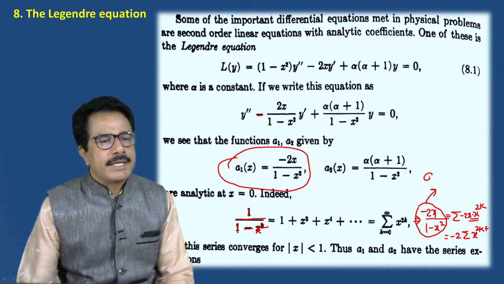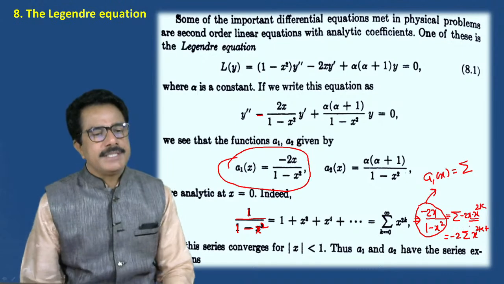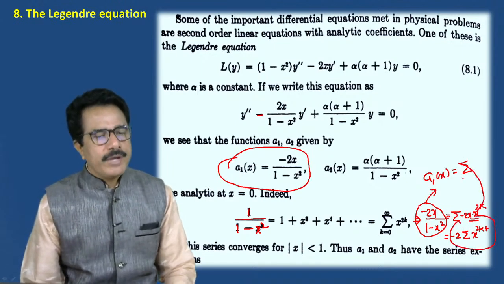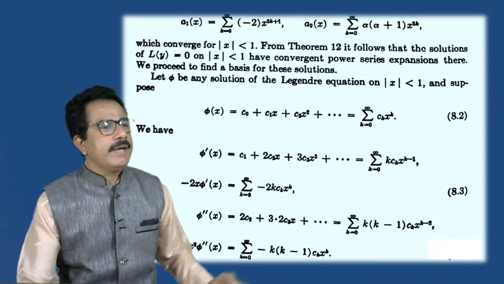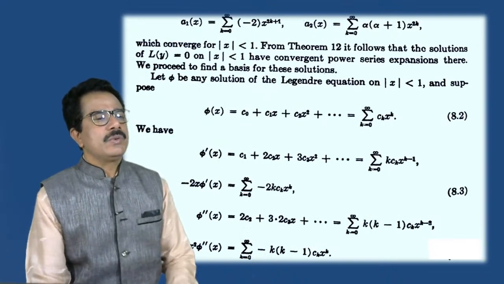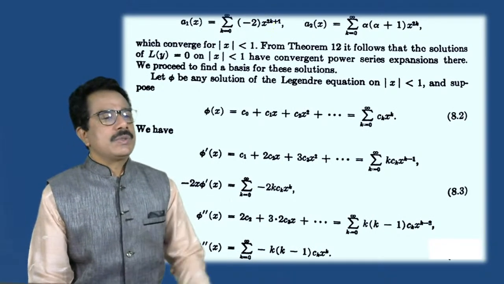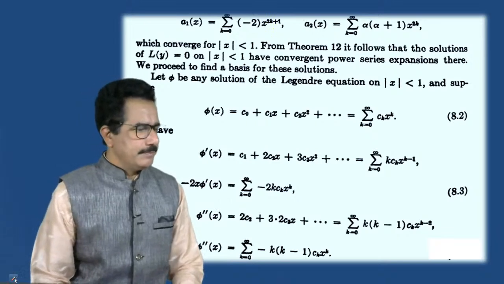So we have expressed a1 of x is equals to minus 2 into x raised to 2k plus 1.